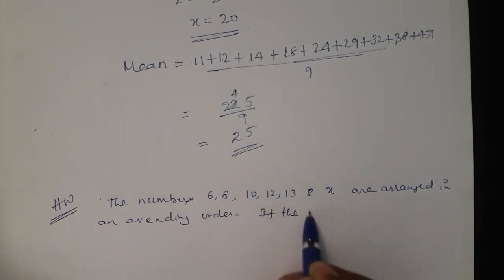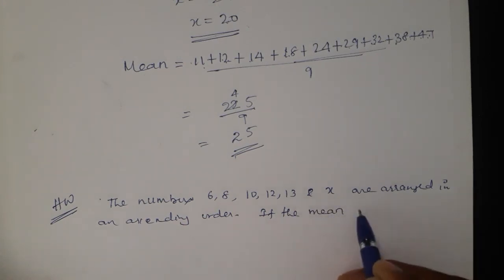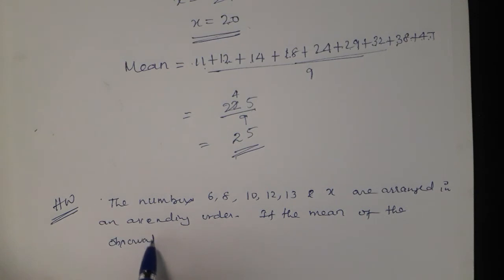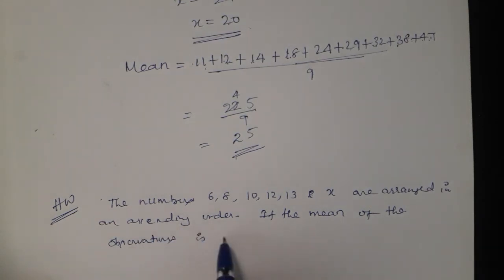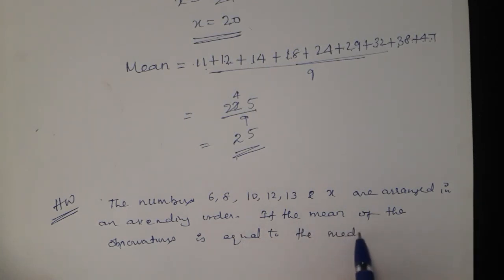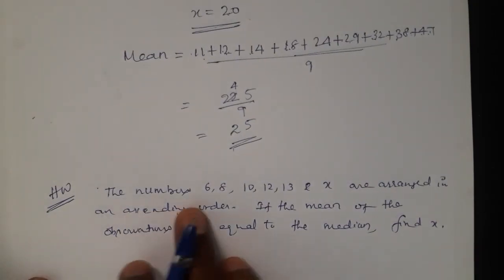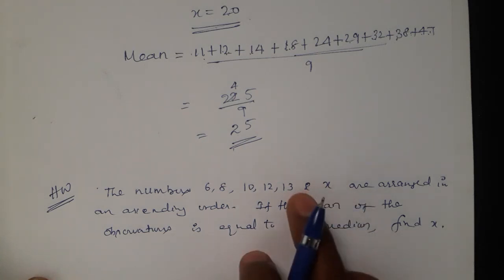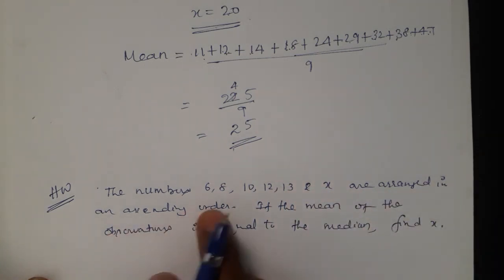If the mean of the observations is equal to the median, find x. Already these are all arranged in ascending order.